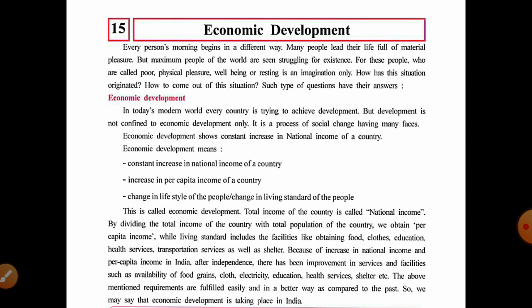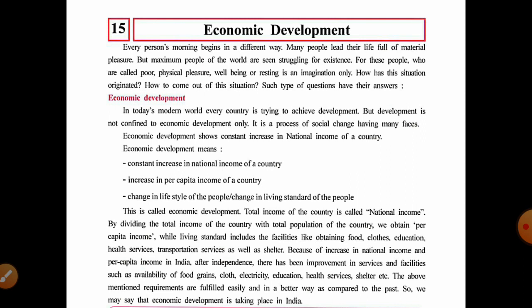In today's modern world, every country is trying to achieve development. Every country, with the help of different trade and commercial activities, is trying to achieve economic development. But development is not confined to economic development only.